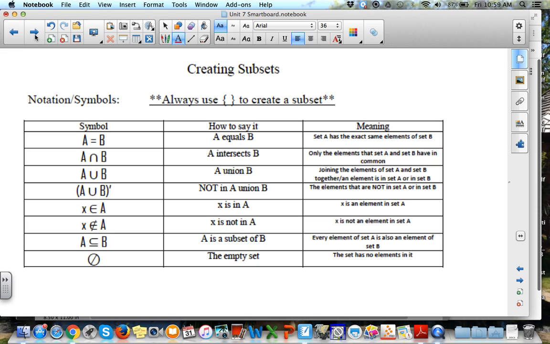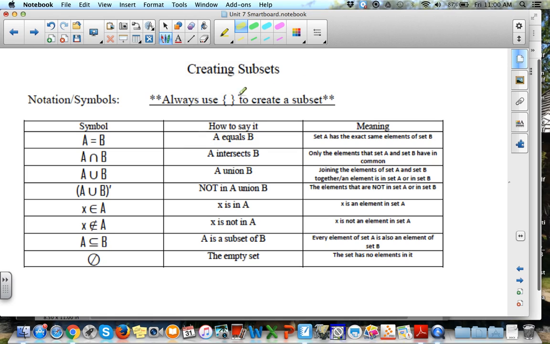And you've got some notation here. Notation is really important in math. We've talked about that. And it's going to be really important in probability because most of the time these symbols are what are going to be in the problem. You're not going to have the words. You're going to have the symbols. And you're going to have to know, well, what does that symbol mean so that you can actually answer the problem. Again, up here, we've got that we're going to use our curly brackets. So we want to make sure we're doing that.